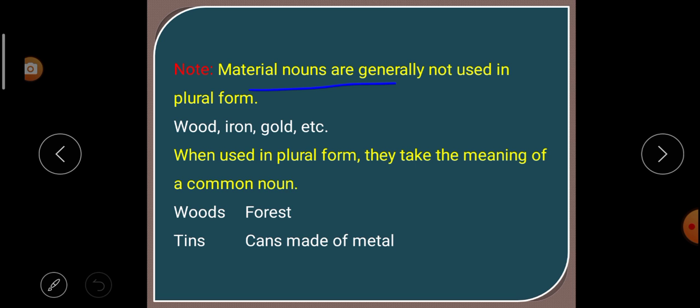Note, material nouns are generally not used in plural form. Example, wood, iron, gold. These are material nouns, so they are not used in plural form. When used in plural form, they take the meaning of a common noun. When we use a material noun as a plural, then they take the meaning of a common noun. Example, woods. That means forest. Tins can be made of metal.